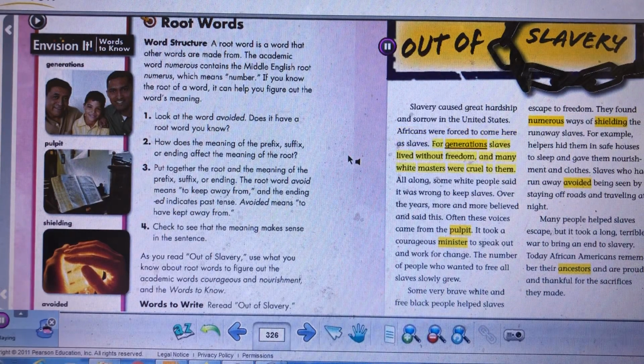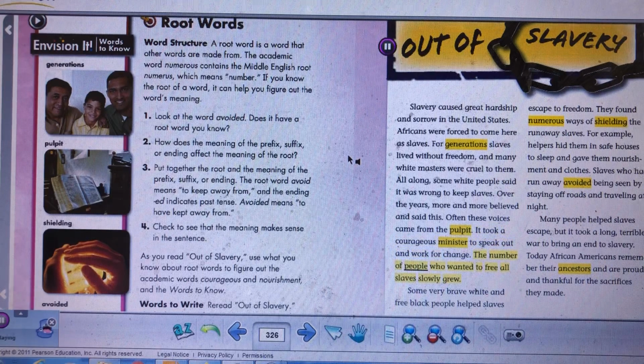For generations, slaves lived without freedom, and many white masters were cruel to them. All along, some white people said it was wrong to keep slaves. Over the years, more and more believed and said this. Often, these voices came from the pulpit. It took a courageous minister to speak out and work for change.